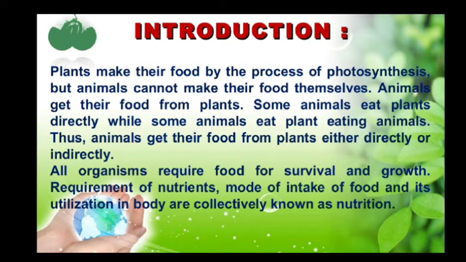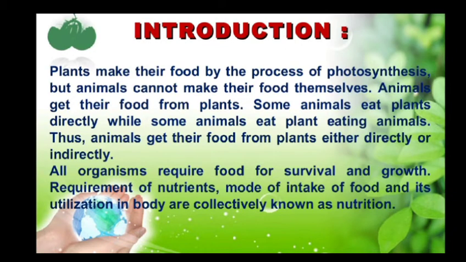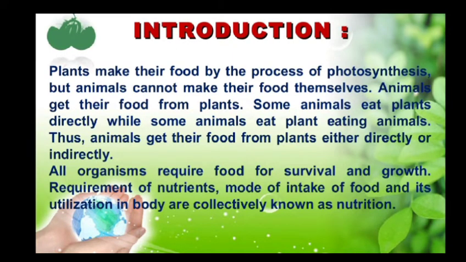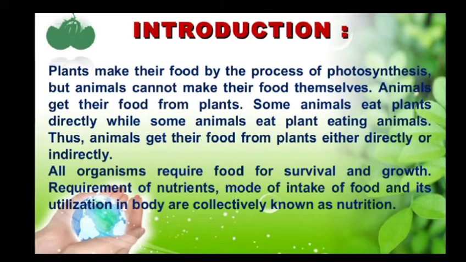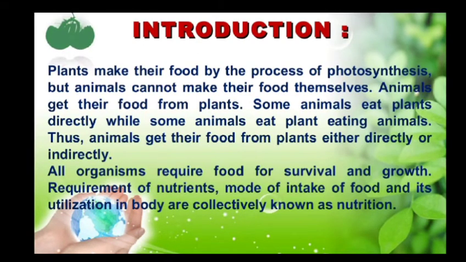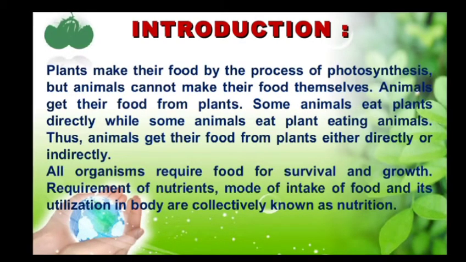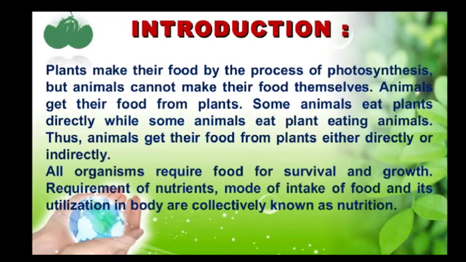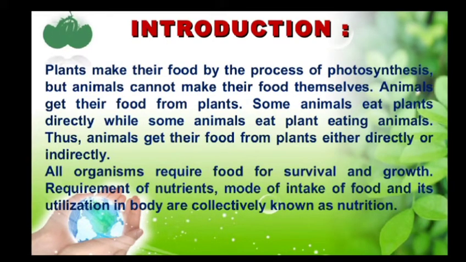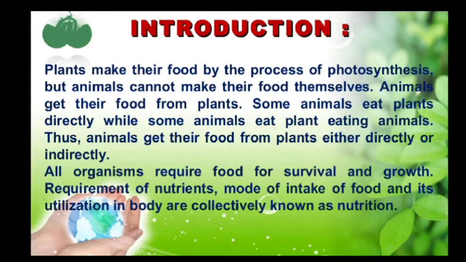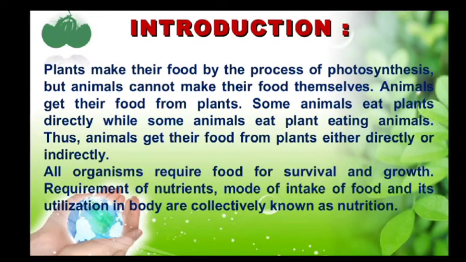So animals get food from plants, directly or indirectly. How? Some animals eat plants directly. In the case of herbivores, they feed only on plants and plant parts, so they get their food directly from plants. But a lion is included in the category of carnivores, and carnivores feed on the flesh of other animals.